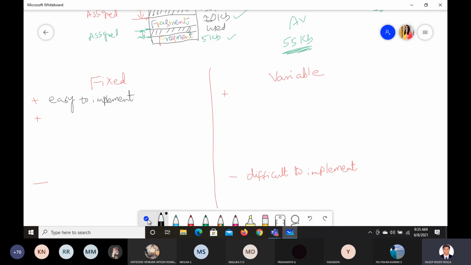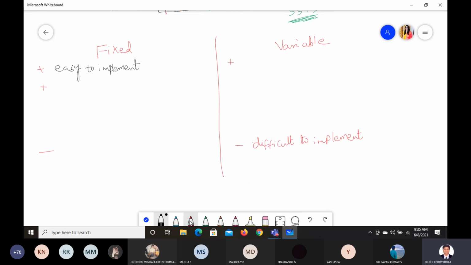So what do we talk about in overhead? Overhead is less or minimum. Less overhead and more overhead. Fixed will have no headaches, right? So we can tell it as less overhead.